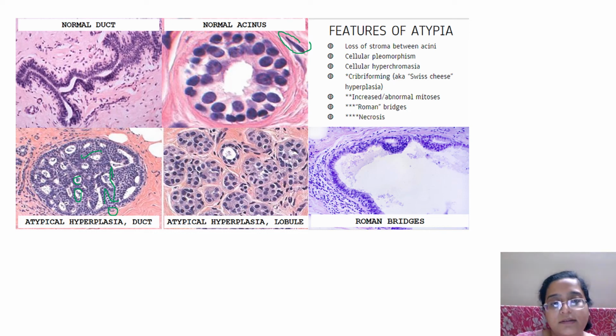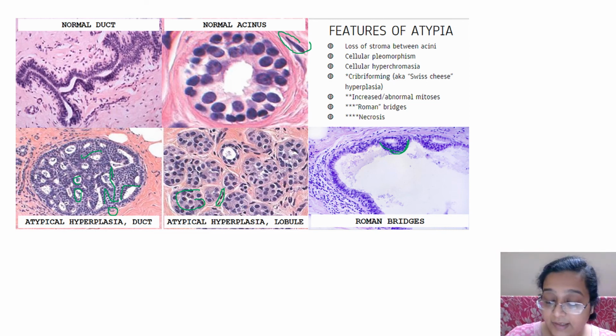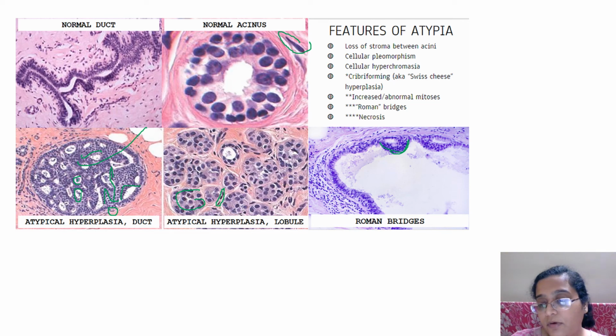This is in a duct, this is in an entire lobule, where you see very bland monomorphic cells completely filling up the lobule with the myoepithelial cells intact. And see, these are Roman bridges. Okay, Roman arches. Over here also, see, this is a Roman arch. This is seen in ADH. So what are the features of ADH? Loss of stroma between acini. As I said, that is why sclerosing adenosis becomes a differential. Cellular pleomorphism, hyperchromasia, cribriforming, this is called cribriforming, increased abnormal mitosis, Roman bridges and necrosis.